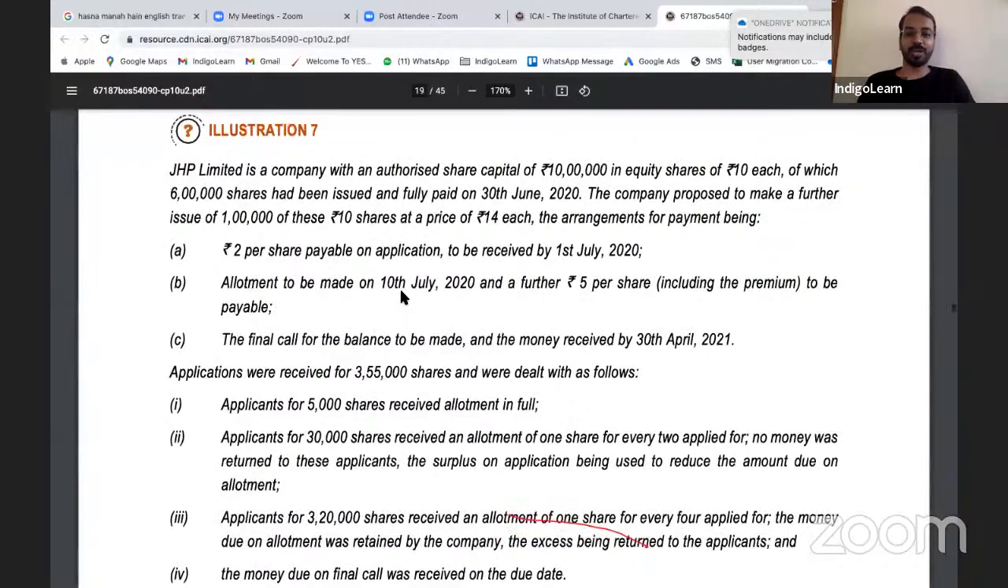Just quickly look at the illustration. Doing illustration 7 from the study material. We have done this in the class as well, but a quick recap. It covers multiple dimensions, and you will be able to understand what the adjustment has to be and what kind of entries are required to be passed. One of the complex questions, I should say.